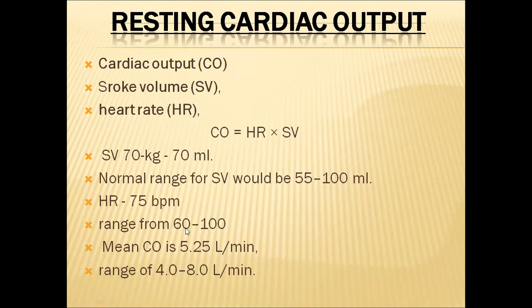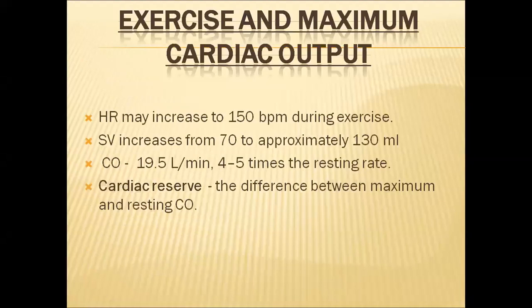By these calculations, our cardiac output could be between 4 liters to 8 liters per minute. If it is 60, it could be 4 liters. If it is 100, it could be 8 liters per minute. So that is the cardiac output range. The mean cardiac output, as we have seen in the earlier slide, could be 4.75 to 5.25 liters, depending on various factors. By this formula, CO equals HR times SV, the resting cardiac output will be calculated.